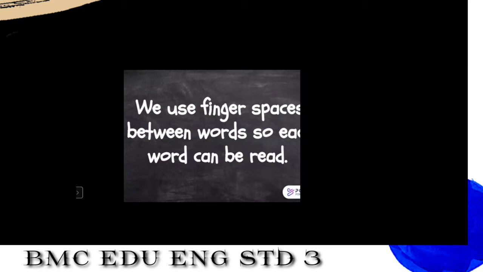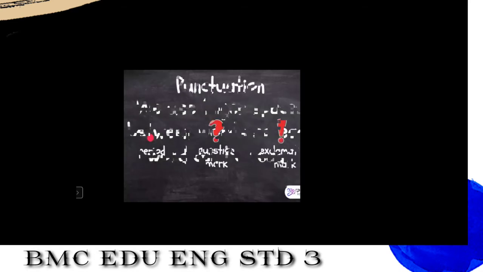Very important thing. We use finger space between words so each word can be read. We have to use finger space between words. I have given you that example also. The cat sat down. See, when there was no gap between the words, what happened? You were not able to read the sentence. But when I showed you the second one where there was a gap, you read it very quickly. That was an easy sentence, easy words were there, so you read it easily. So it is very important to leave finger spaces between words so each word can be read.